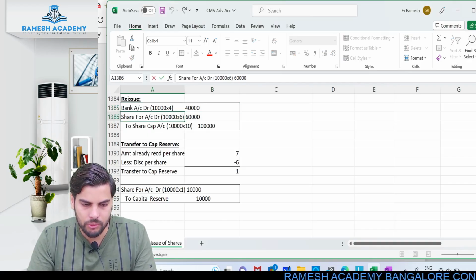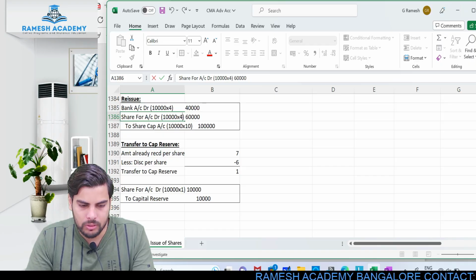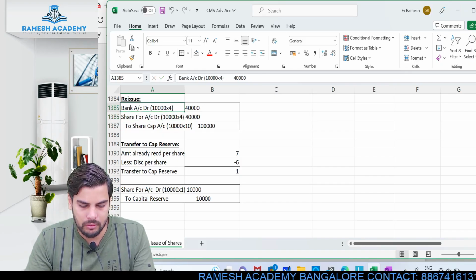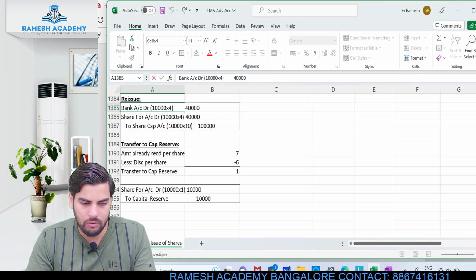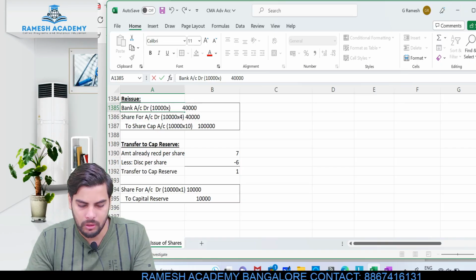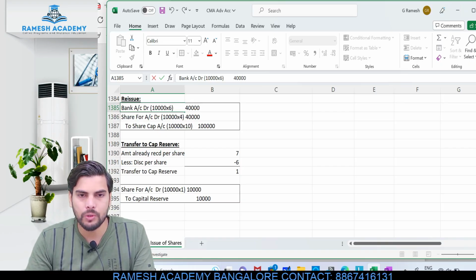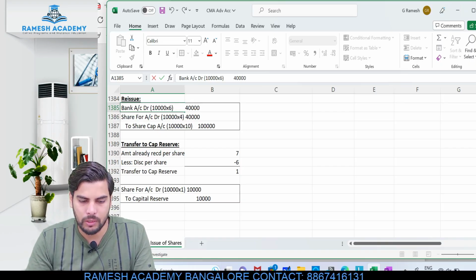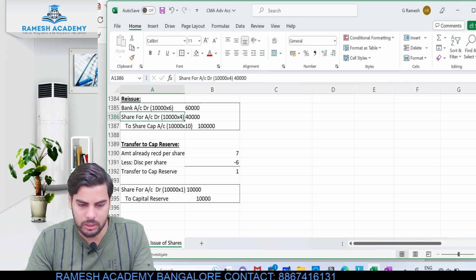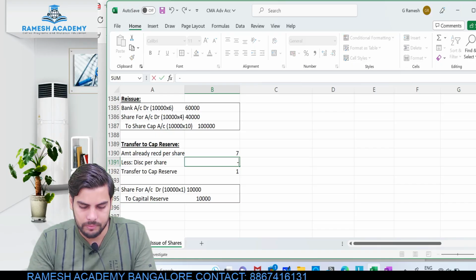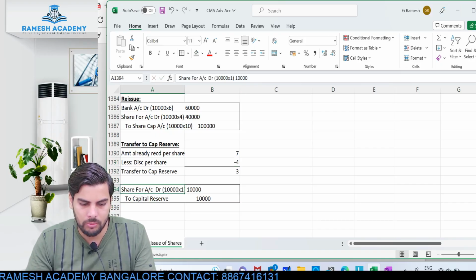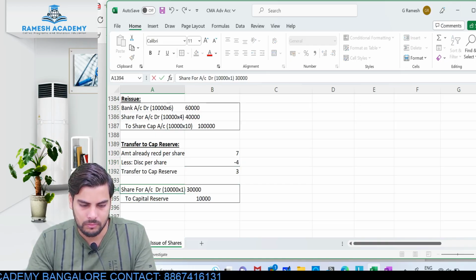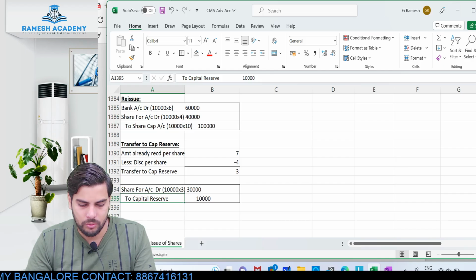Okay, so we just need to change. If we are allowing 4 rupees of discount, it means we would have collected 6 rupees over here. So reissue price is not 4 rupees, 4 is actually the discount. For a 10 rupees share, if I am reissuing it at a discount of 4 rupees, the issue price would be 6 rupees. So here 4 rupees is the discount, so 30,000 is the amount which we need to transfer to capital reserve. This would be the entry.